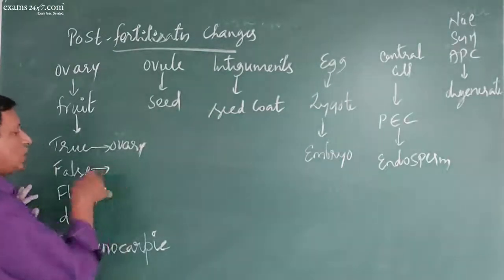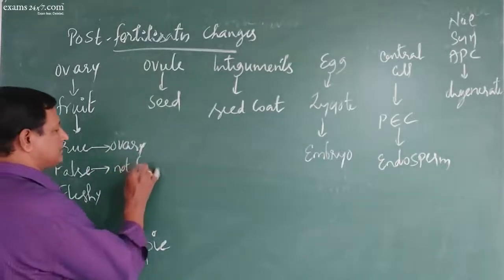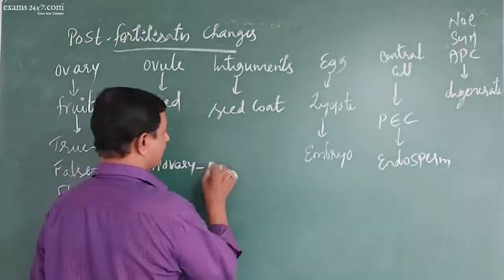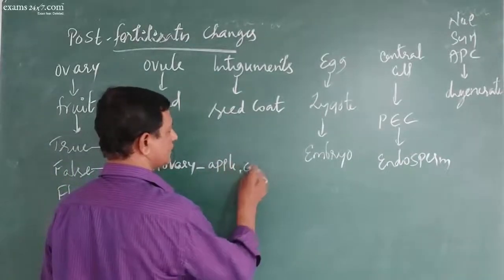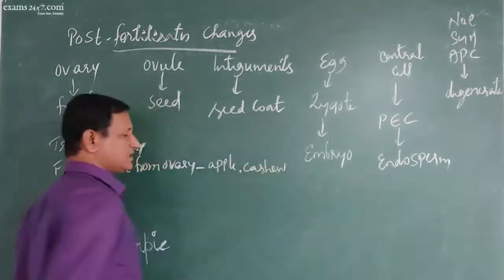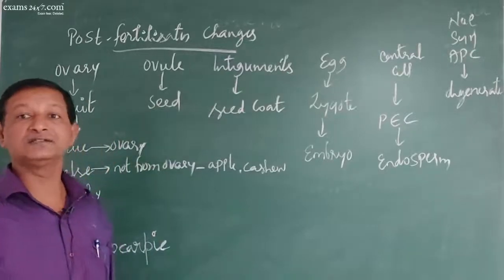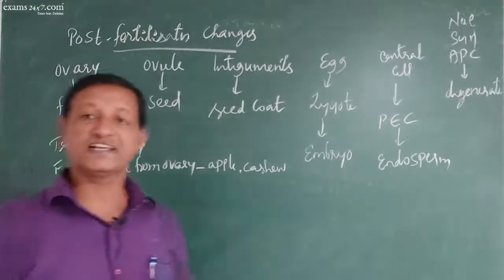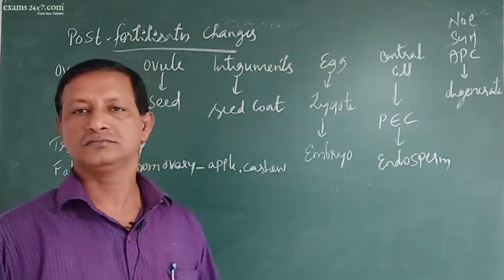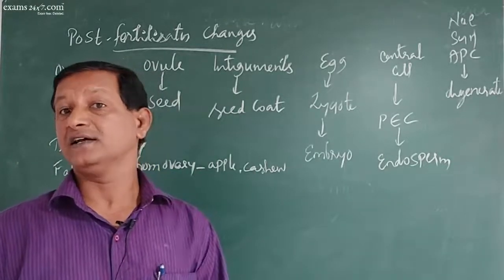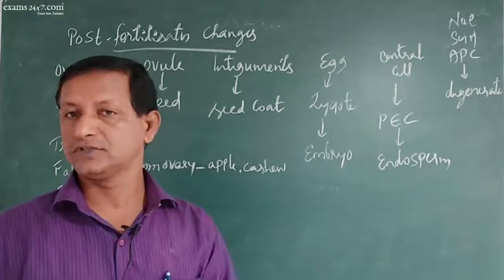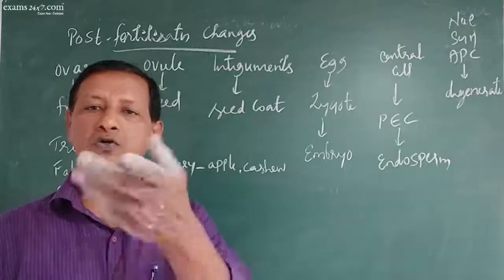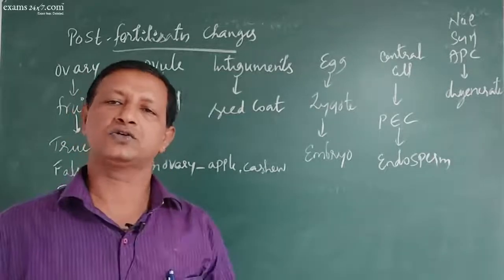False fruits are those which have not developed from the ovary. For example, the apple and cashew, where the fruit has developed from the thalamus. Fleshy fruits are the ones where seeds are not given out, but are released only after the degeneration of the fruit. Example: mango, tomato, capsicum, brinjal, chiku, anything.